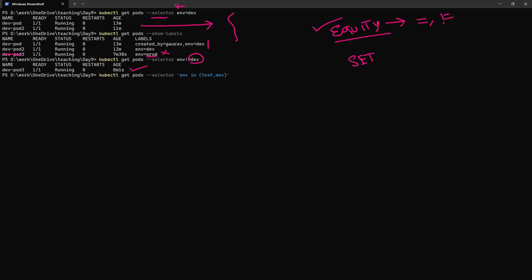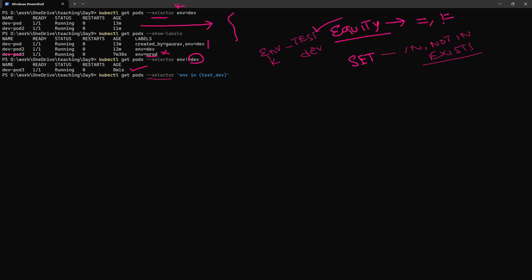If you see in this example, what I have done, I have mentioned kubectl get pods --selector environment in. As I have mentioned, the set has in, not in, and so on. In means environment, this will be the key, and the possible values are test and dev.